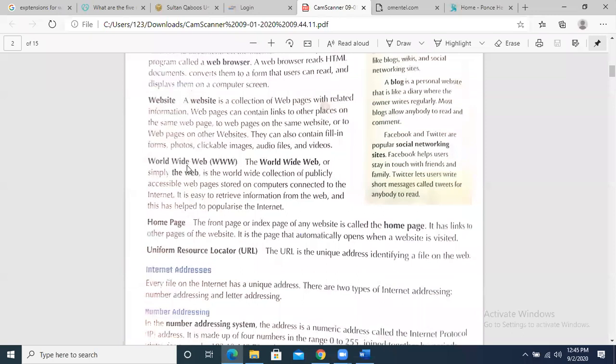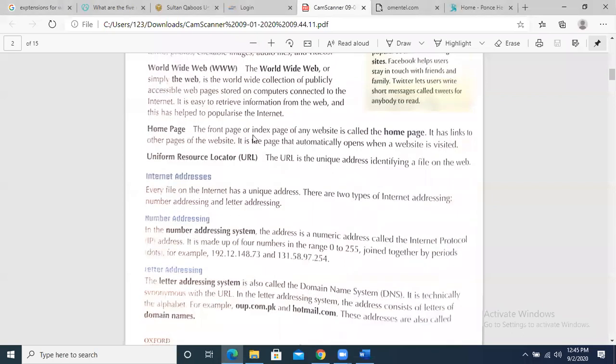These web pages create a World Wide Web of pages, and this is called www. That's why whenever we access those pages, we write www. The first page that appears in front of you when you open a website is called the home page. It is not necessary that it says home page.